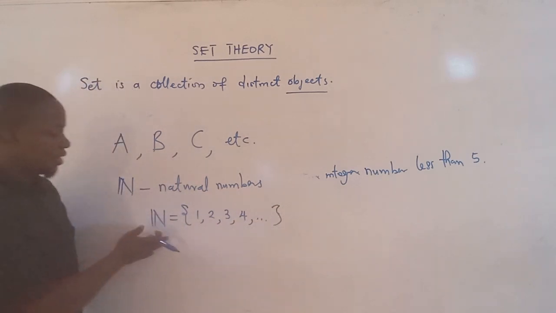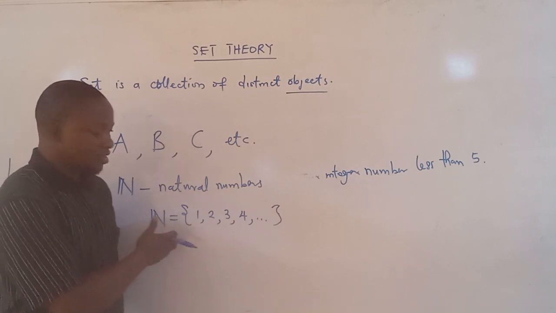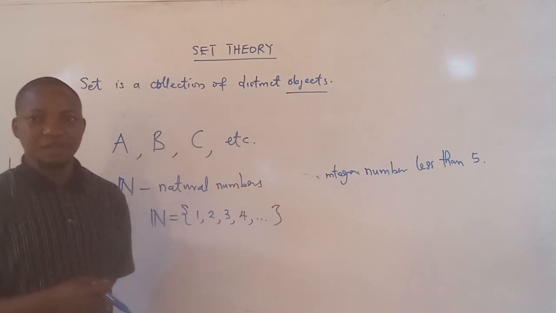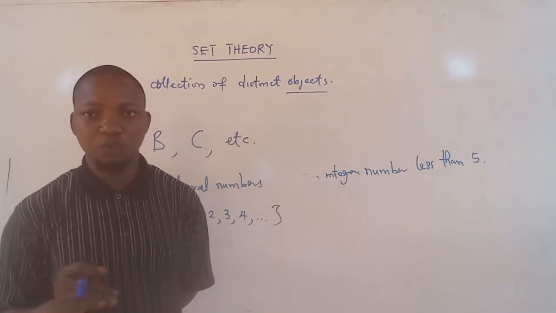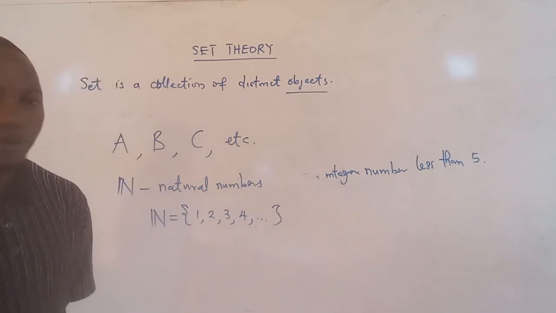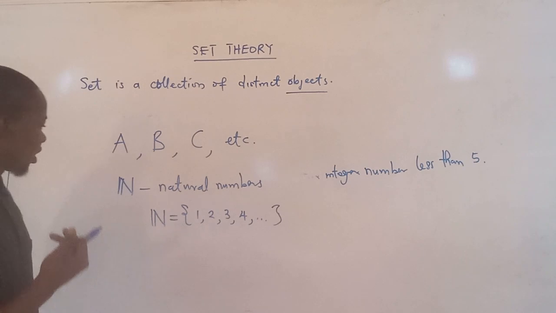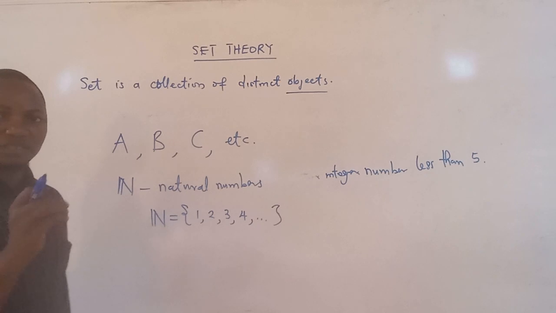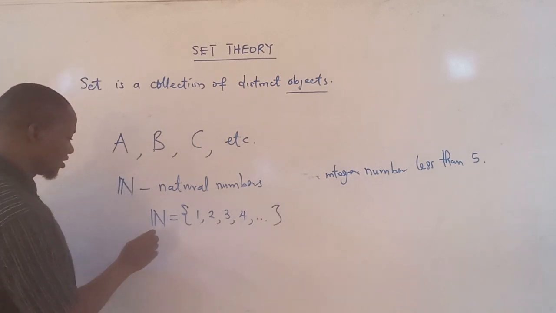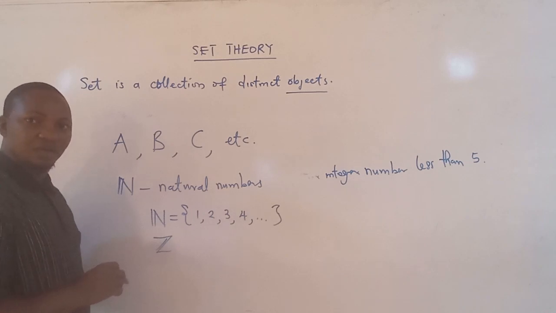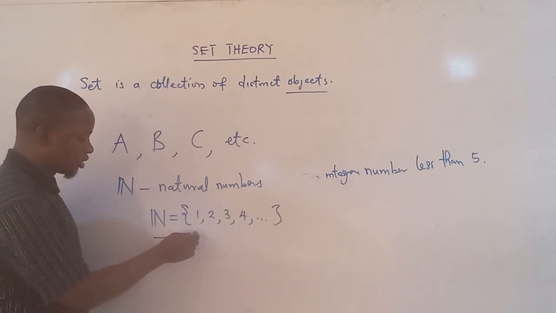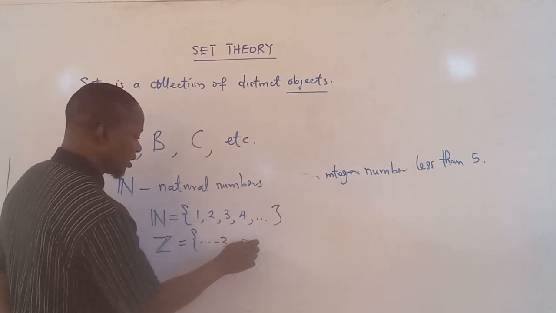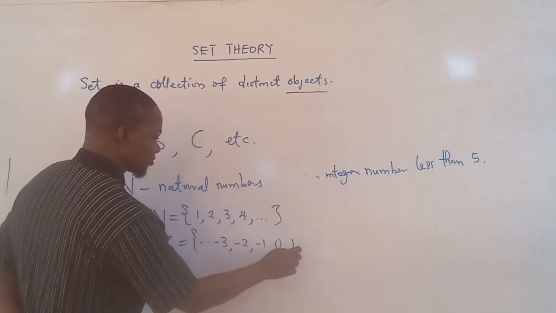Another name for this set of numbers is the set of positive integers. In our usage, we call it the counting numbers. So we have other symbols that are special, that we use special letters for. The set of all integer numbers, the symbol is Z. And this contains the positive, the negative, and 0 integers.